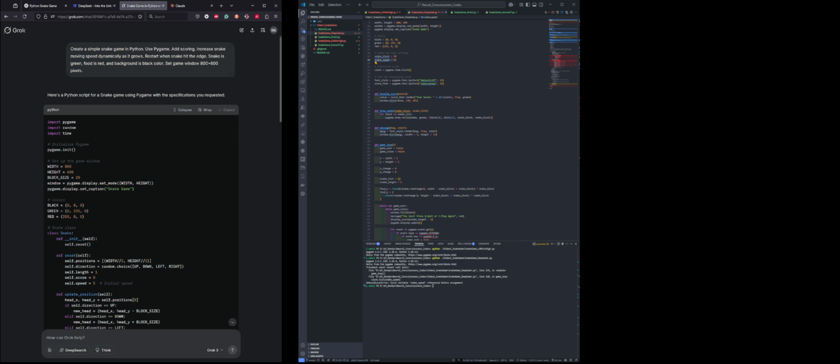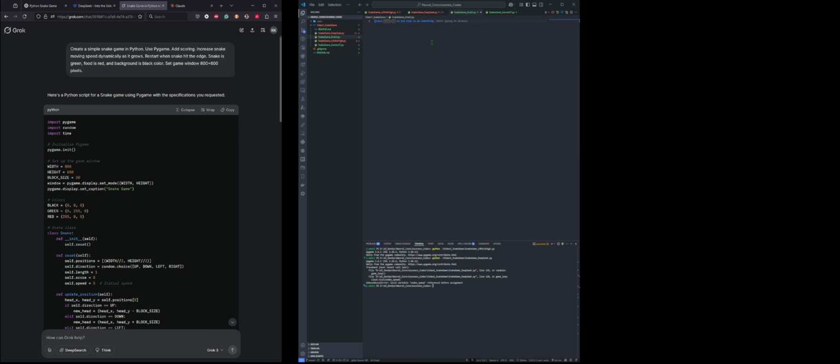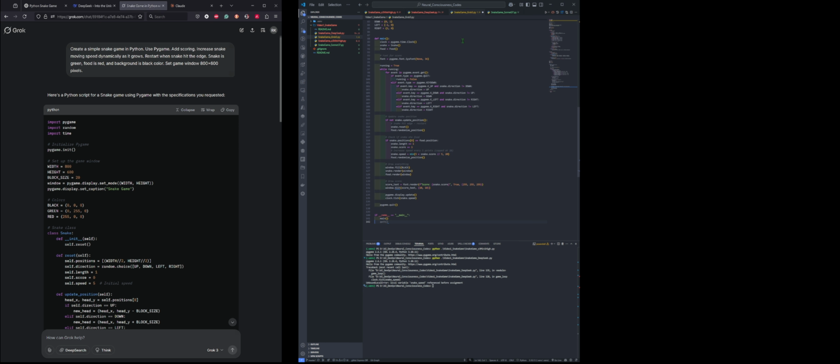Now I copy the code, paste it in the file, save it, and now we can run it. Let's see. Now it should be Grok 3.